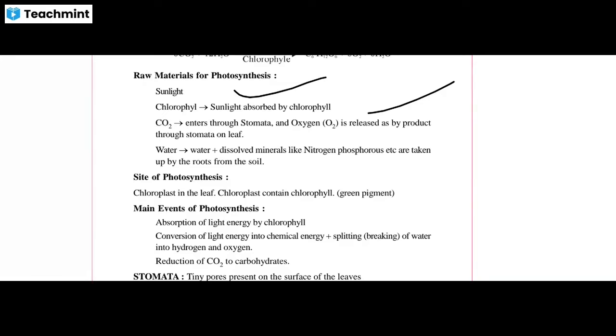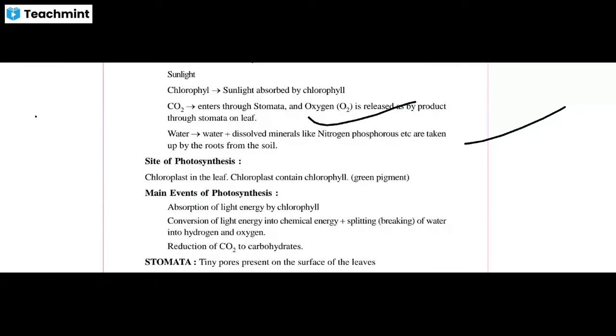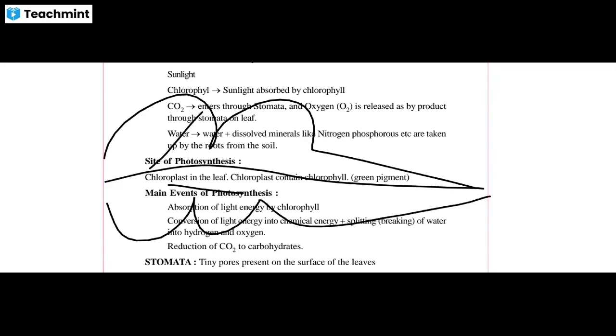Now coming to another point: carbon dioxide gets in and oxygen is released through stomata. If someone asks how carbon dioxide gets into the plant, it enters through the stomata. Basically, what are stomata? See, this is a leaf, and this is a vein.